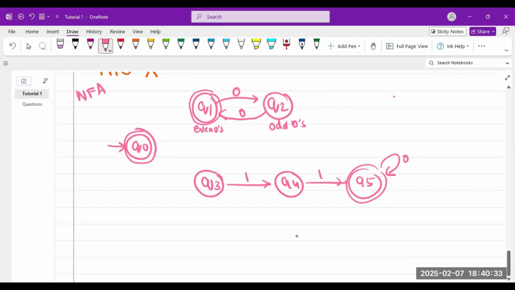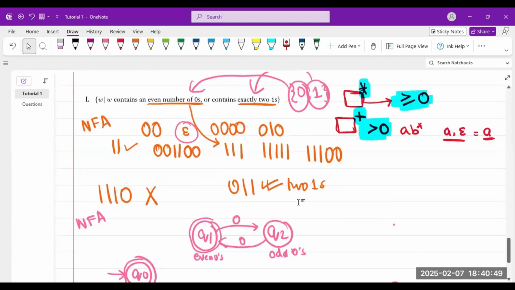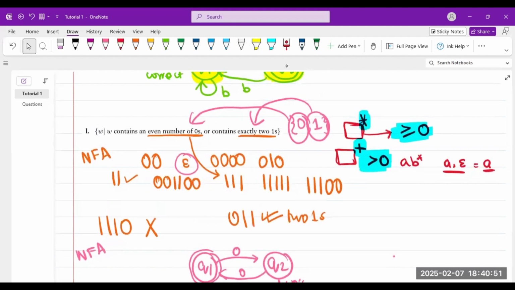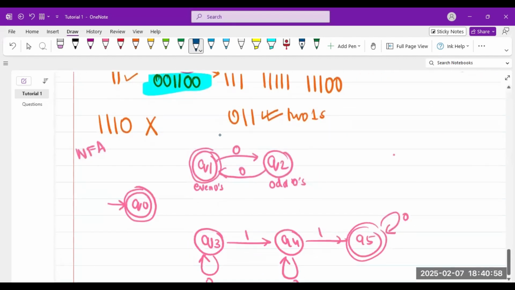I cannot just say ignore the zeros. Even though I'm speaking a lot of English, I still cannot say that, just ignore the zeros. Why do I need to make the zeros condition? Because I cannot reject all of them. Do you remember these strings that we made here? This one, this one. So this one has double one. So I cannot say that after double one I got a 0, so I will not make its condition and I should just reject it.